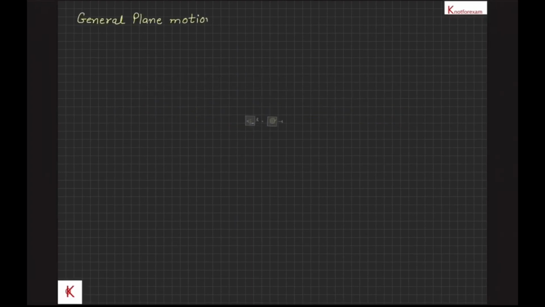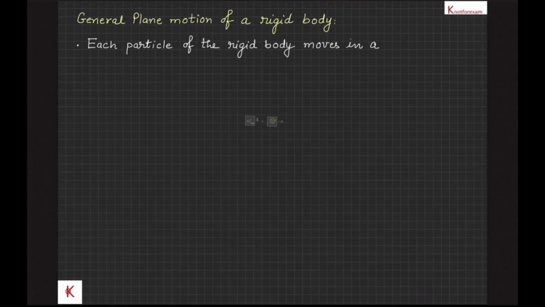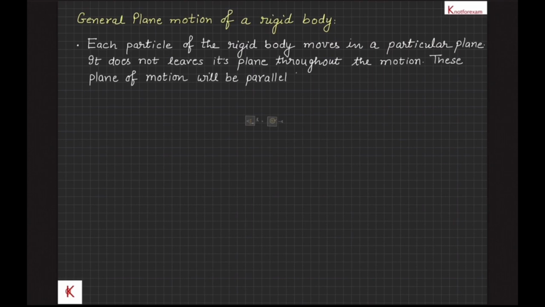Motion of a rigid body. In general plane motion of a rigid body, each particle of the rigid body moves in a particular plane and does not leave its plane throughout the motion, and all these planes of different particles of the rigid body will be parallel to each other.